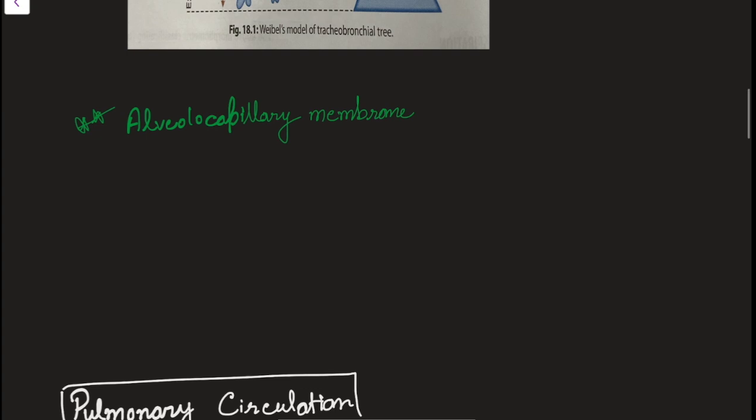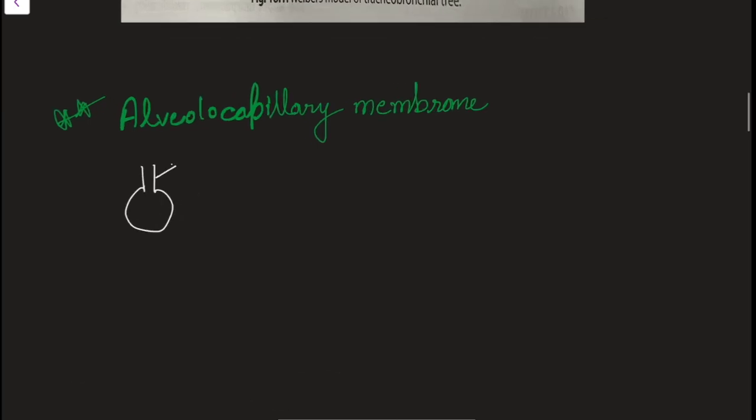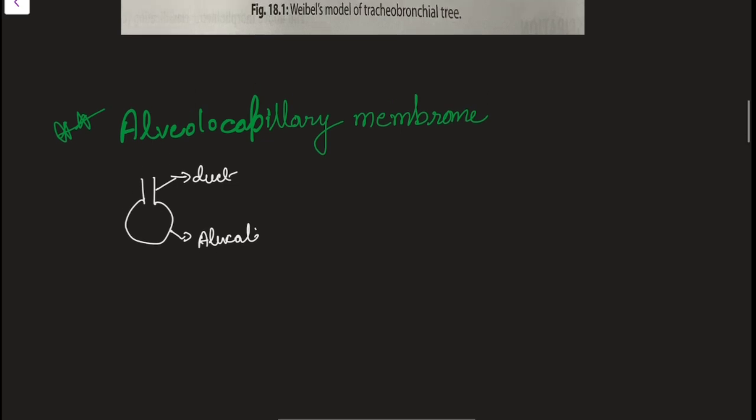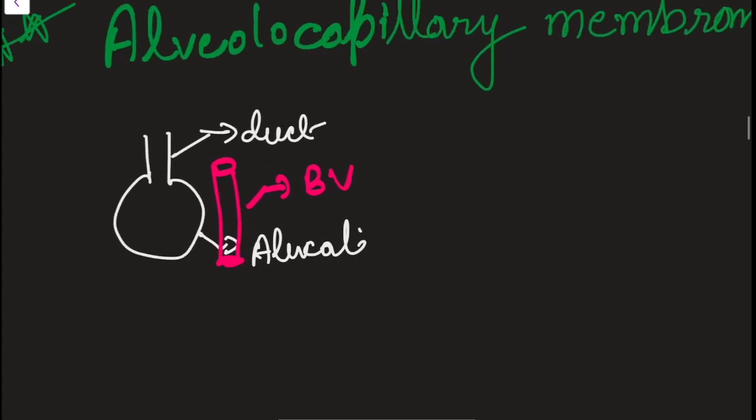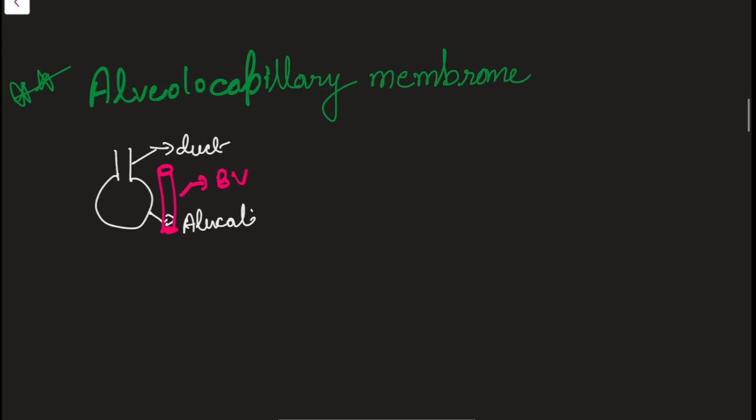So, the alveolo-capillary membrane. You can see, suppose this is an alveoli. This is the alveolar duct, and this one is the alveoli. Alveoli is nothing but just a sac-like structure at the end of the tracheobronchial tree. These alveoli are very close to the blood vessel. Suppose this is the blood vessel and this one is the alveoli. So they are very close, and here the exchange of gases will take place. But before knowing how the exchange of gases takes place, let us know the layers.